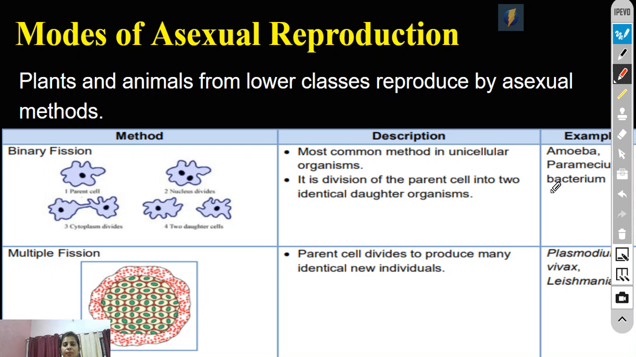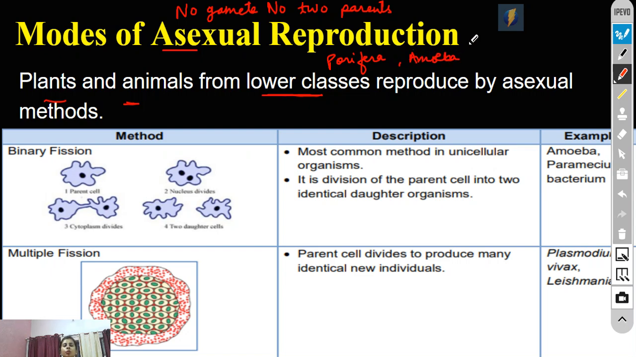As it is mentioned, asexual reproduction means no gametes are involved and no two parents are involved, because it is uniparental. Only one parent is involved in this. Plants and animals from lower classes like Porifera, Amoeba, Paramecium, Euglena, Hydra, they all undergo the asexual method of reproduction because they are from lower classes.